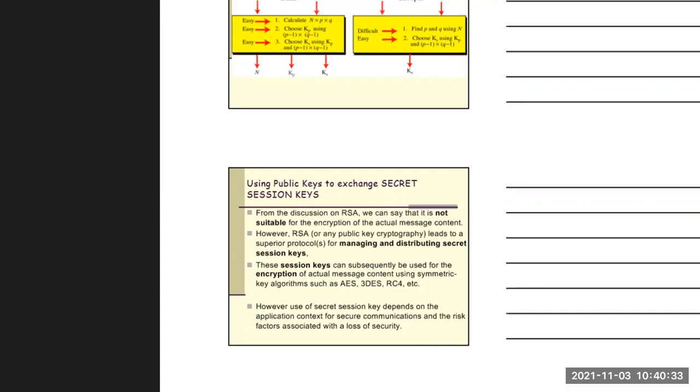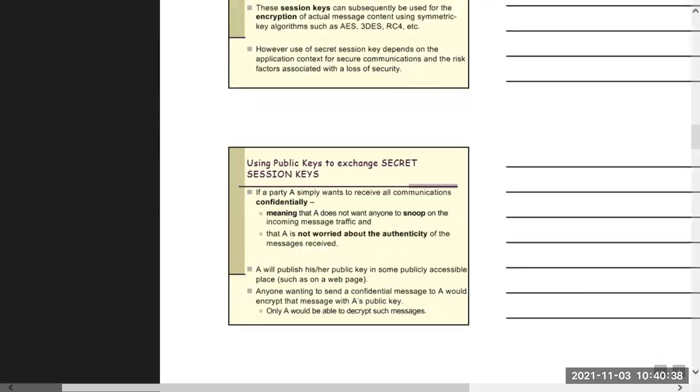However, the use of the secret session key depends on the application context for secure communication. Now, if party A simply wants to receive all communication confidentially, meaning that A does not want anyone to snoop on the incoming message traffic, and A is not worried about the authenticity of the message received, then A will publish its public key in some publicly accessible place.